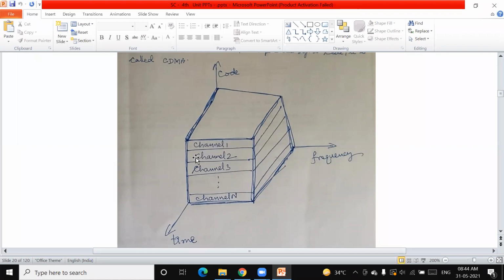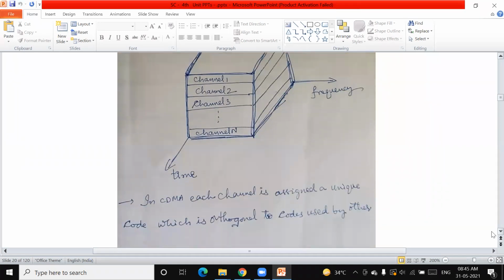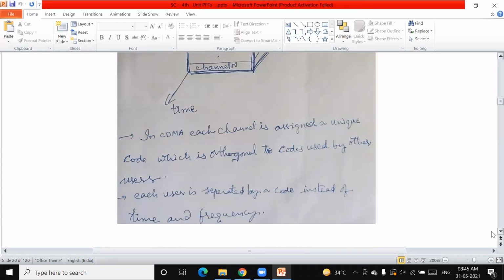Different codes are allotted: this is channel 1, channel 2, channel 3, and so on to channel N. N number of channels are allotted separate codes, and they can use any time and the whole transponder frequency. This signal can be transmitted or received at all times.